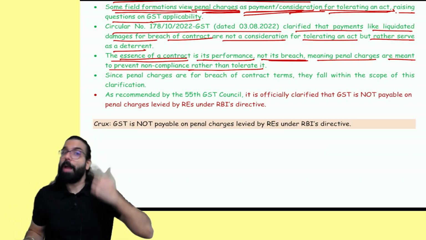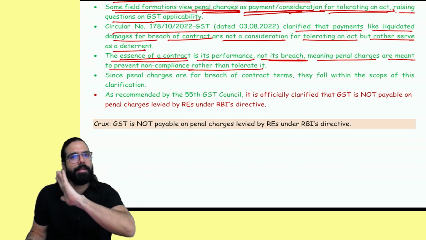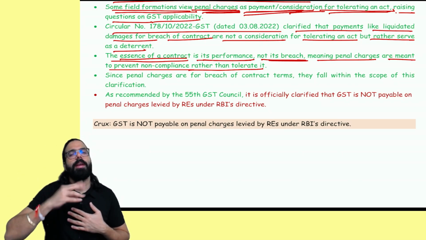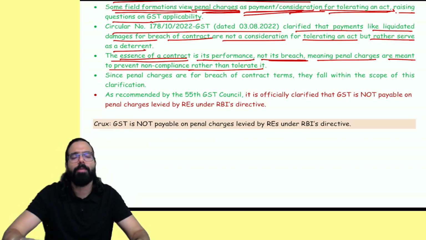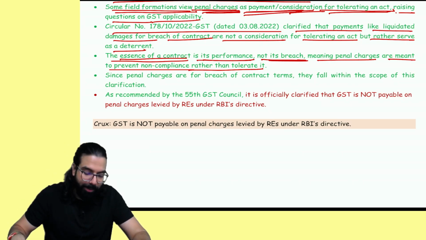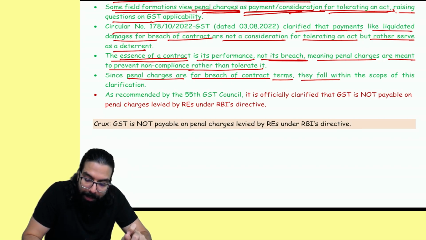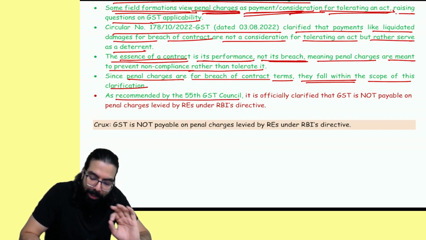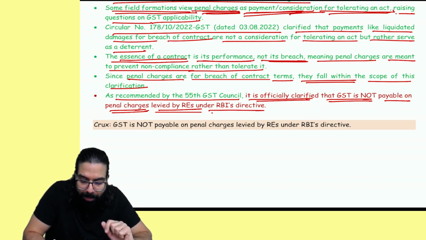Okay? The bank is not telling, I will tolerate your act of not making the payment on time and I'll charge you penal charges. No, it is never like that. And hence, the government told that it is not for tolerating an act that penal charges are taken. The bank is telling, I want people to make payment on time, and that is why I'm charging penal charges. And on penal charges, GST will not come. Penal charges are for breach of contract terms. Therefore, they fall within the scope of this clarification. As per the recommendation of the GST Council, it is officially clarified that GST is not payable on penal charges levied by regulated entities like banks, etc., under RBI directive.